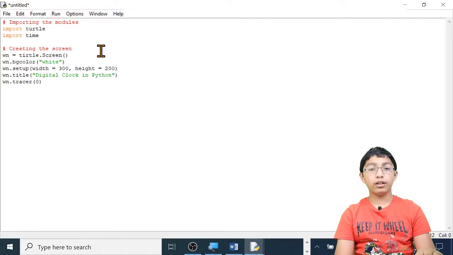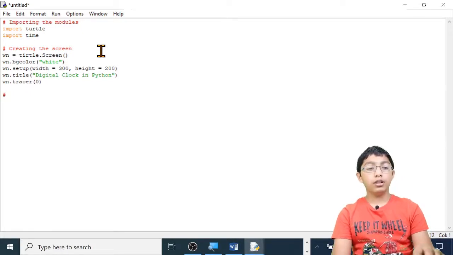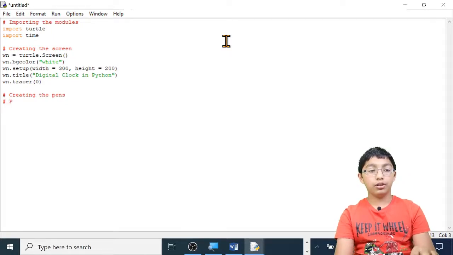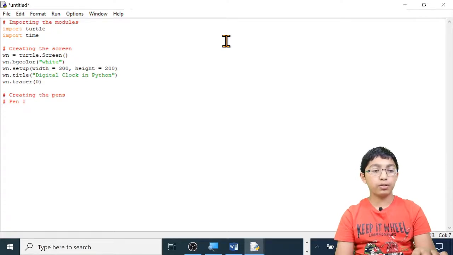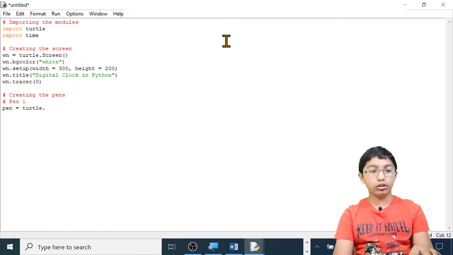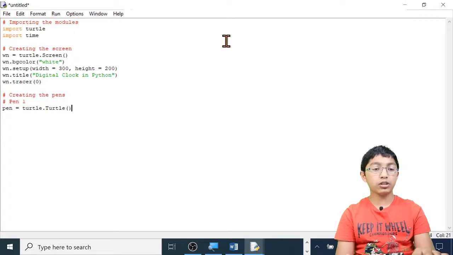Let's move on to step 3, creating all the pens. In this program we will need 3 pens. So, pen 1. I'm going to call this first pen, pen, and the second pen, pen2, and the third one, pen3. So pen equals, so we have to make it a variable. Pen equals turtle.Turtle, open brackets, close brackets.